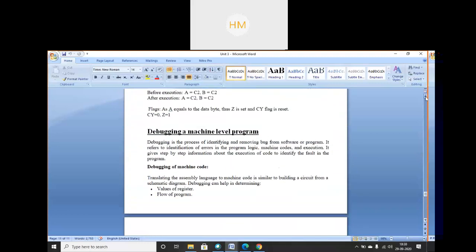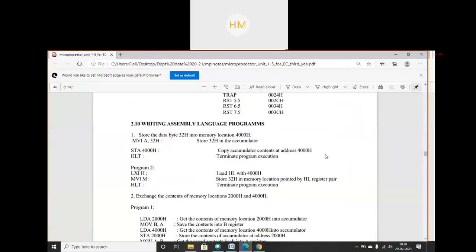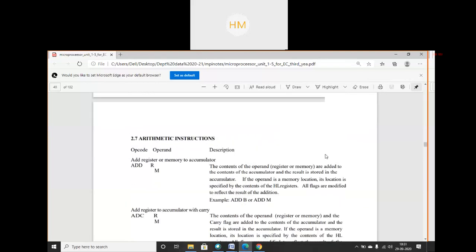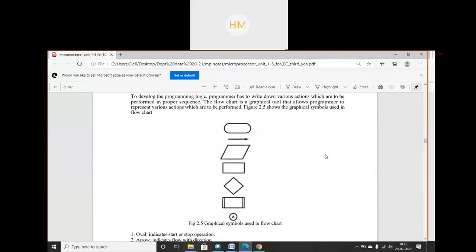So now I will start with the programming skills of the 8085 microprocessor. For that, first you should know the basics of flowchart. You are in third year, so I know you have good knowledge of drawing a flowchart. What is its significance? What do the logic symbols of your flowchart mean? You all know very well. It is a graphical tool that allows the programmer to represent various actions.